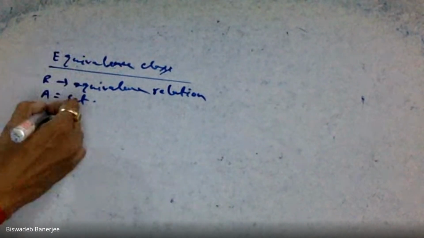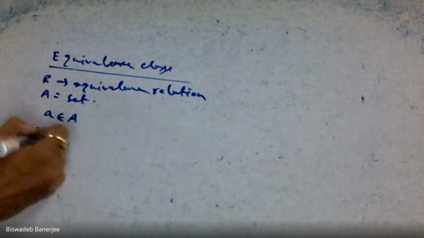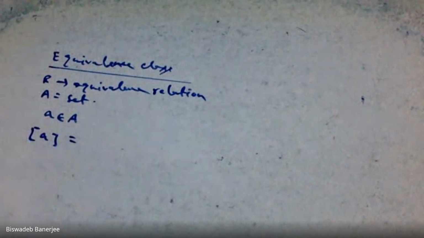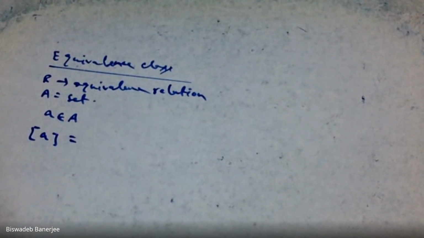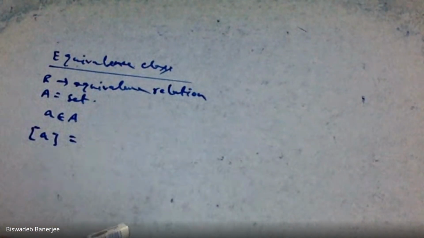Suppose small a is a member of this set capital A. Then we can define the equivalence class by this notation, third bracket A. Third bracket A means all the members that belong to the equivalence class of A.